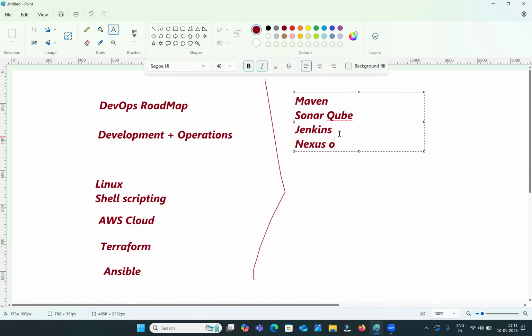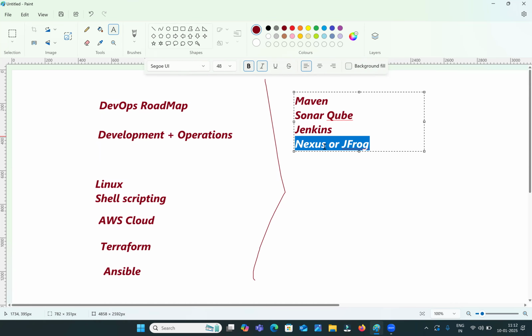Nexus or JFrog. What is this Nexus or JFrog? Here, Maven will create the artifact for our application. We need to keep that artifact in some location for future purpose. We need to store the artifact in some location. So for that, we have Nexus or JFrog.